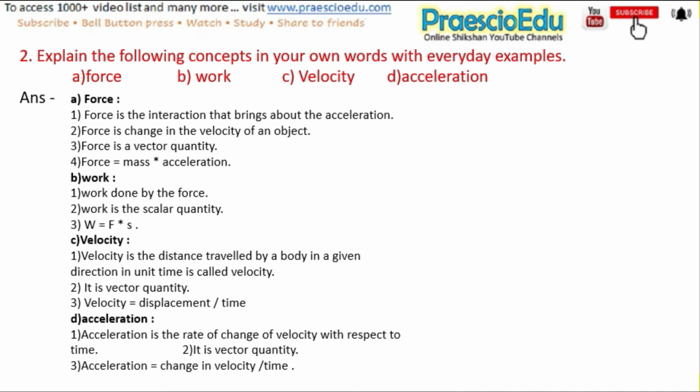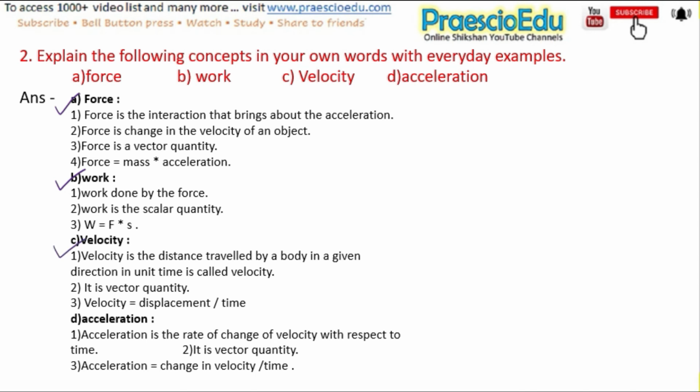Next one is, explain the following concepts in your own words with everyday examples. Force: force is the interaction that brings about the acceleration. Force is the change in the velocity of an object. Force is a vector quantity and force is equal to mass multiplied by acceleration. Work done by the force: work is a scalar quantity and work is equal to F multiplied by S.